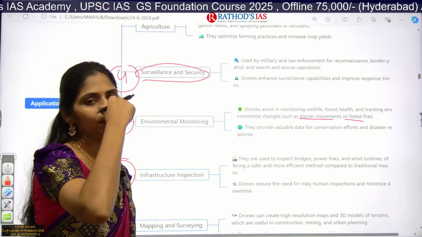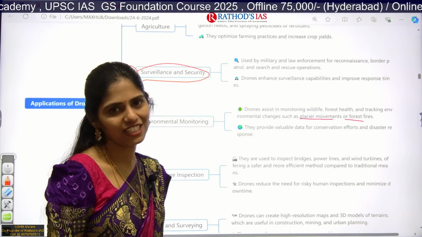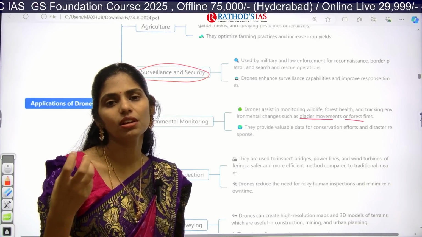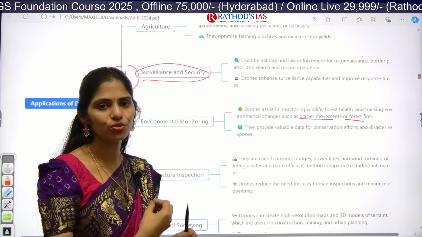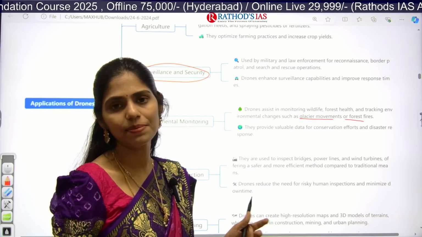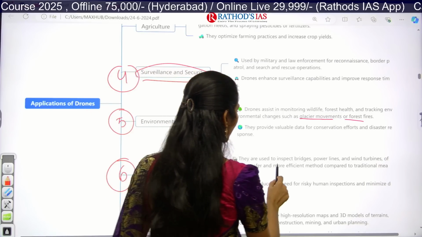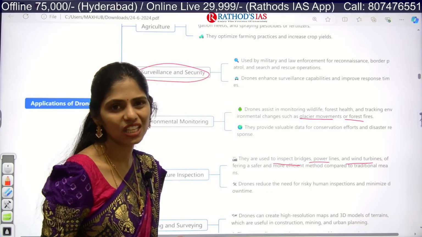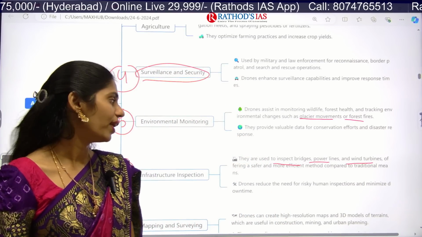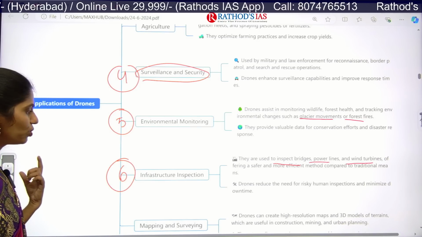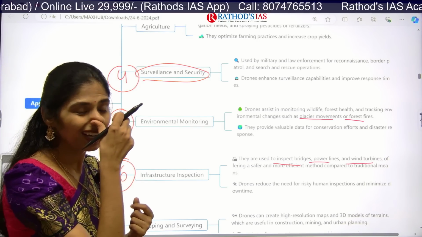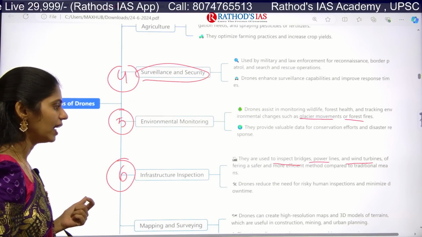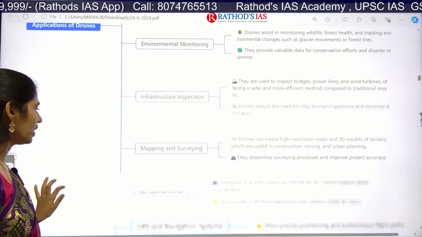For example, if there is any bridge, we can check whether it is going to collapse or not. Recently, many times we can see bridges collapsing. Recently in the news also we saw two to three articles where a bridge collapse happened. So for inspection of bridges, power lines, wind turbines, etc., it is one of the safest and most efficient methods for monitoring purposes. Using drones will be helpful, especially to decrease the risk of human inspections, and even to minimize the time as well.